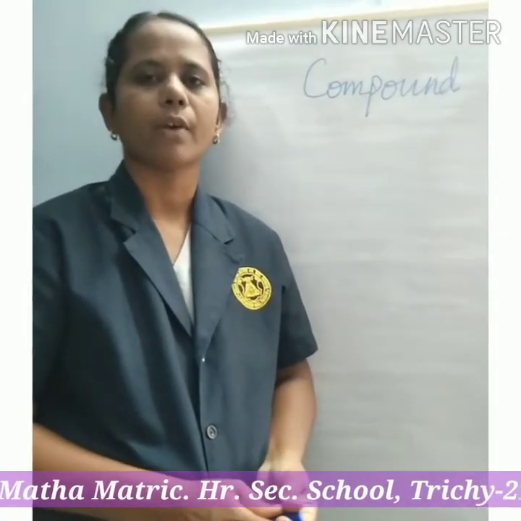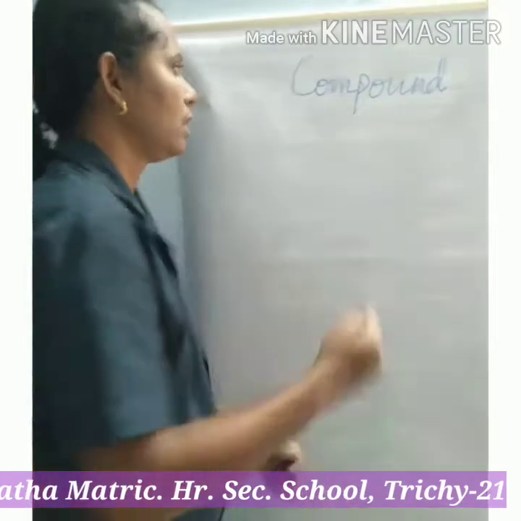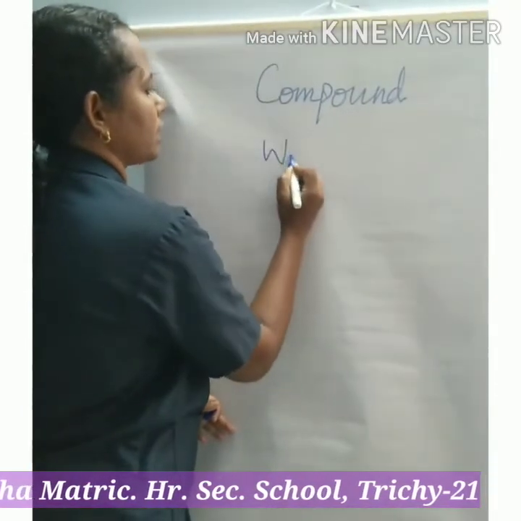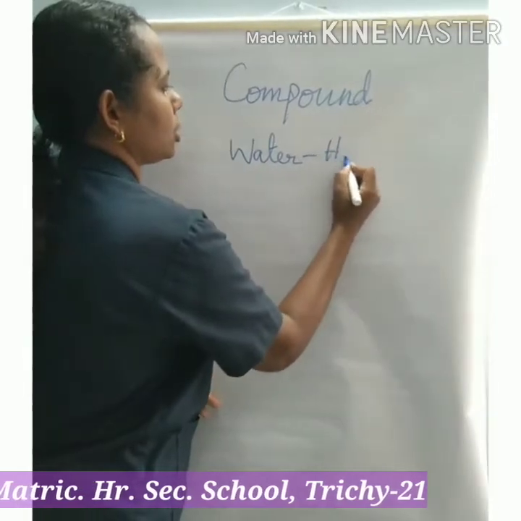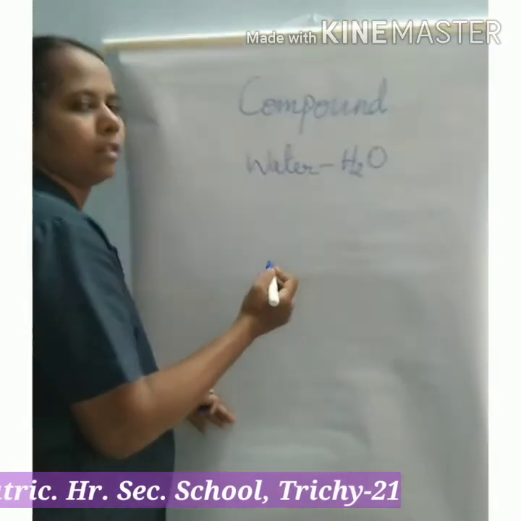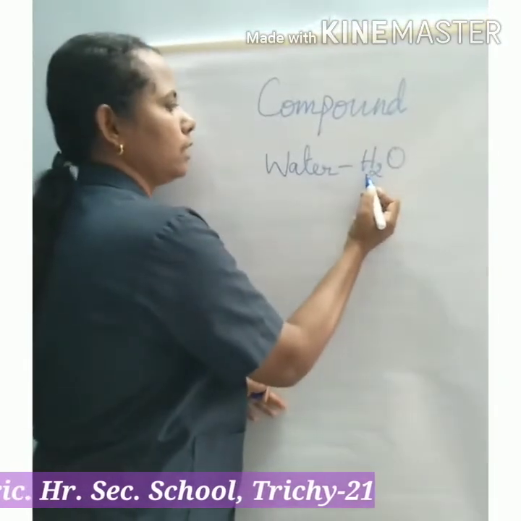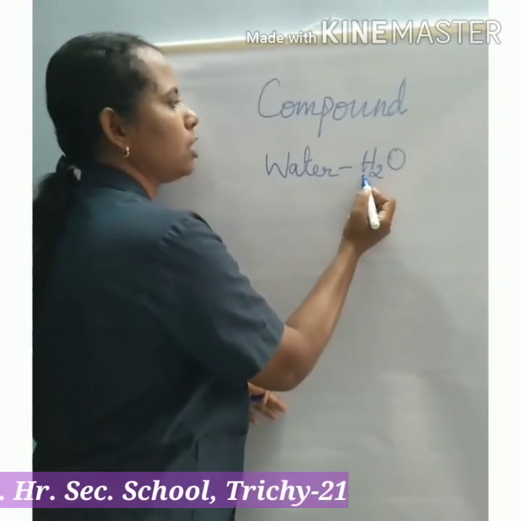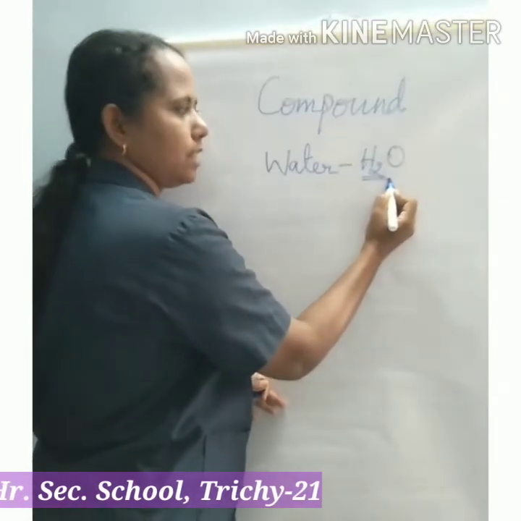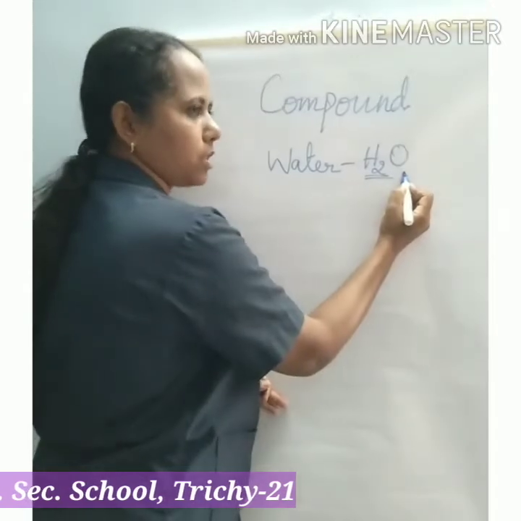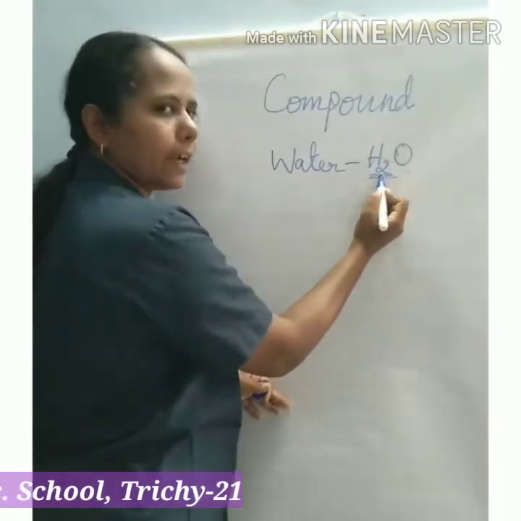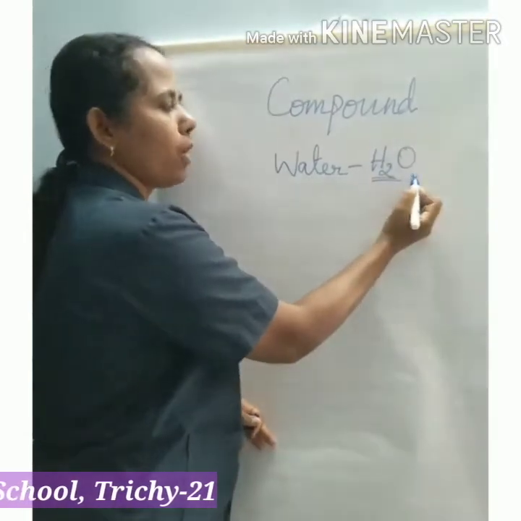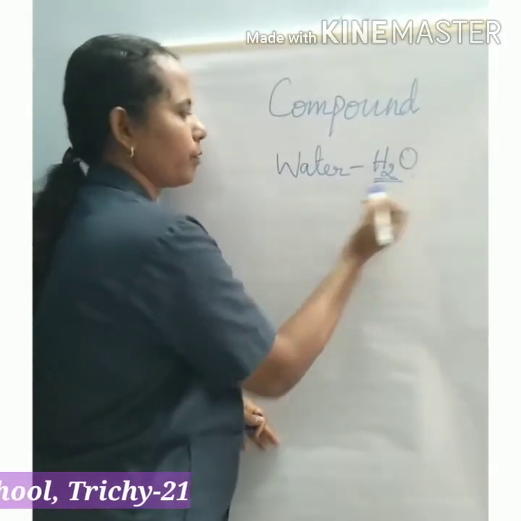What is the formula for water? H2O. It contains 2 atoms of hydrogen and 1 atom of oxygen. So water is made up of 2 atoms of hydrogen and 1 atom of oxygen.